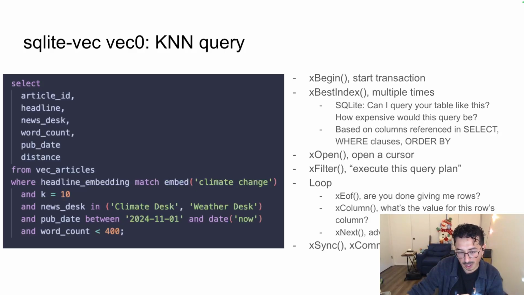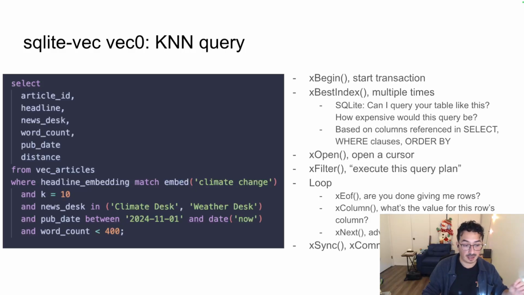If not, give me all the columns that I care about, and then proceed to the next one. So it's constantly calling these methods to provide the next row of results. Using these callback functions, SQLite is calling them to get the row results back to provide to the user. And at the very end, it will call xSync and xCommit to commit those results as a read-only transaction.